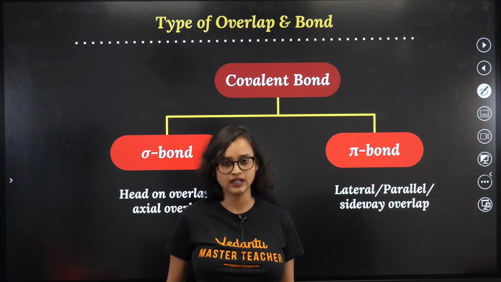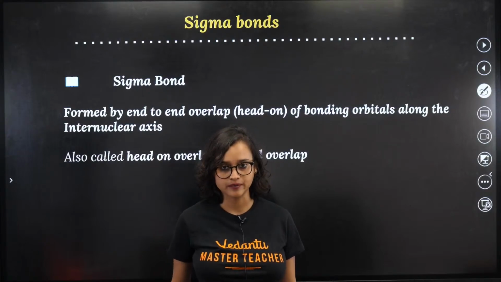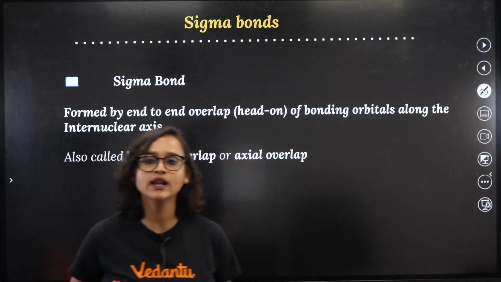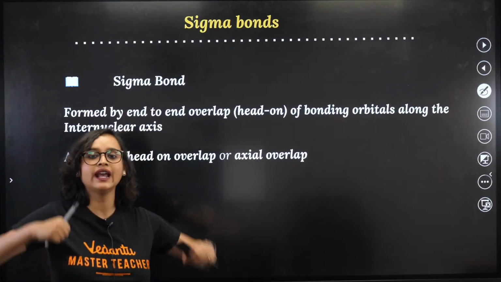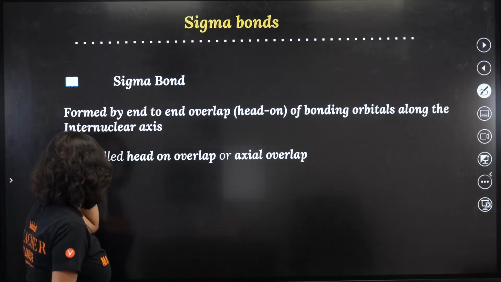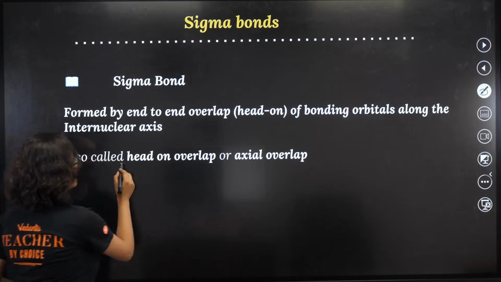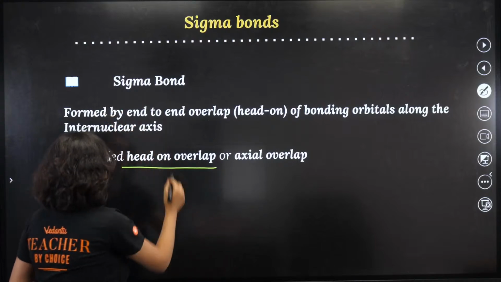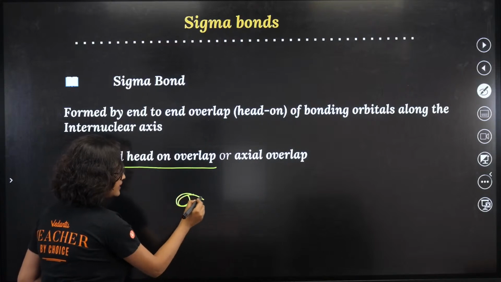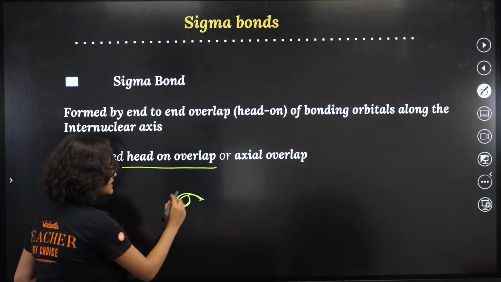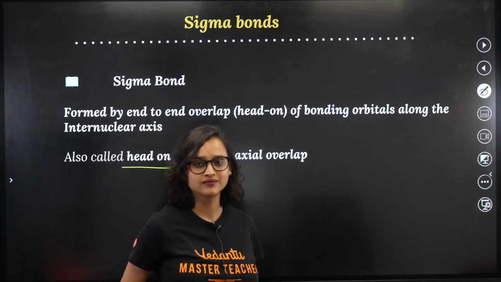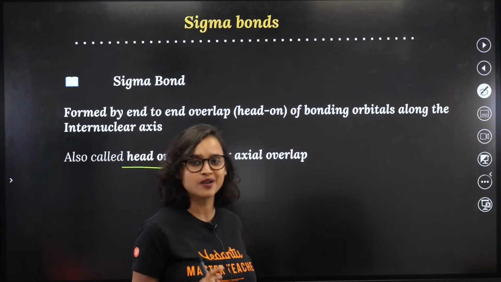Awesome. Now let's talk a little bit about the sigma bond. When is the sigma bond formed? I just told you, end to end head-on collision, that is when you get sigma bond. It is also called head-on overlap. So remember this sigma. When I make sigma, do you kind of see a head here? This is how I used to remember. Because sigma has a head here, you know that this is your head-on collision. Whenever there is sigma, head-on collision.